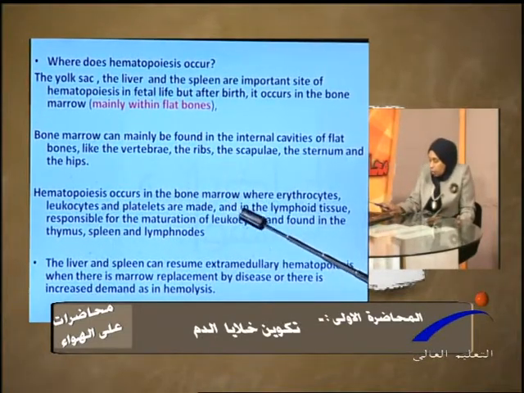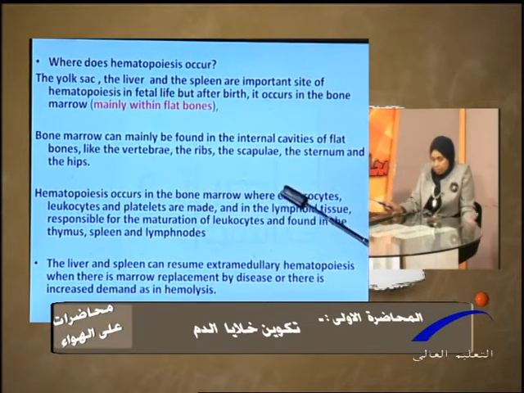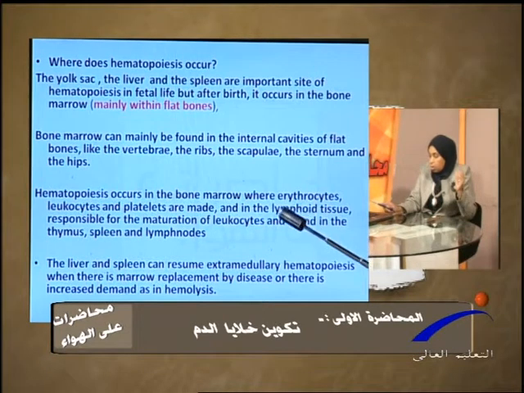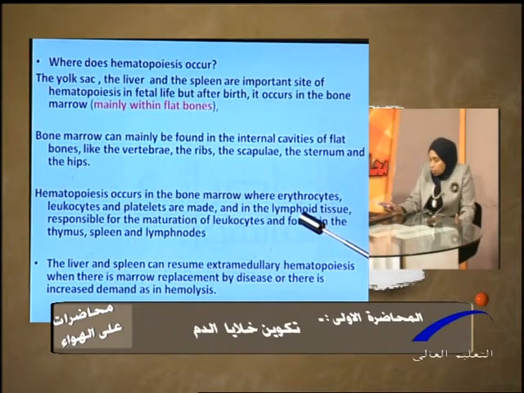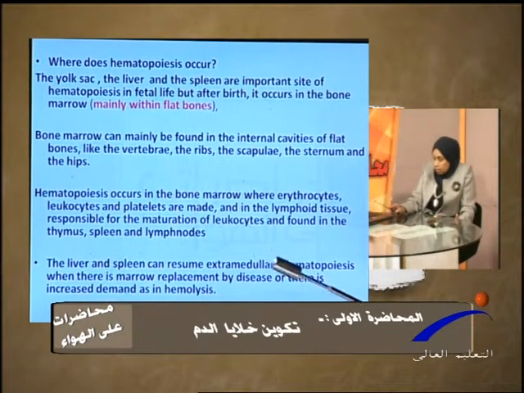Hematopoiesis occurs in the bone marrow, where erythrocytes, the blood cells that I find in the peripheral smear, leukocytes, and platelets are made, and in the lymphoid tissue, where the B and T lymphocytes mature and are formed.